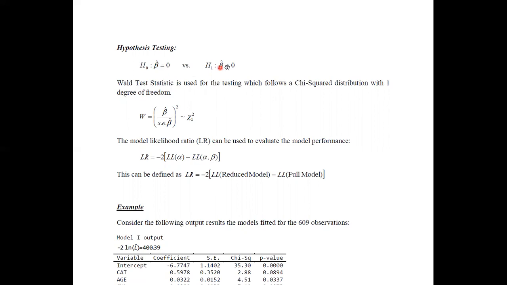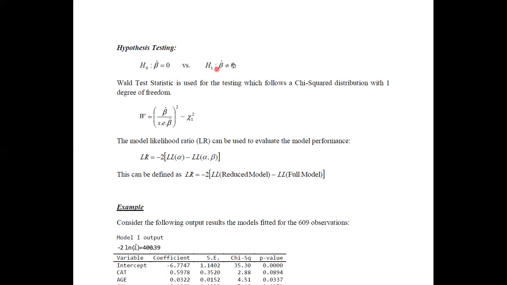Sometimes, rather than using this two-tailed test, we tend to use the one-sided test also. Here it is whether beta is greater than 0 or not. It is because we are always paying attention to the exponential of beta. Since if beta is greater than 0, then we get a value greater than 1 for exponential beta. Therefore, we can say that H naught is beta equals 0 versus beta not equals 0. But anyhow, what you are going to do here is test whether the model parameters are significant or not.